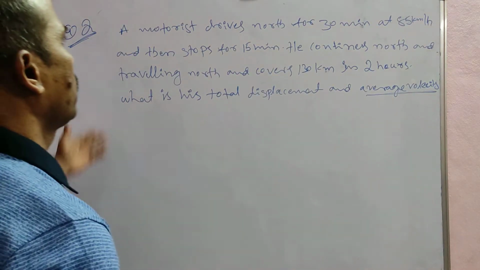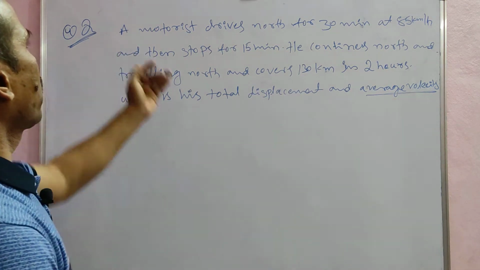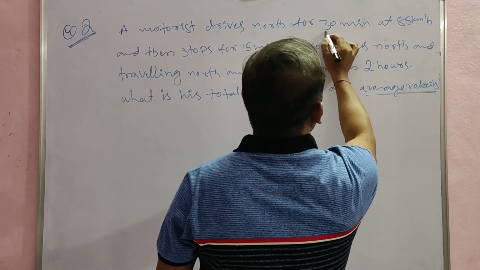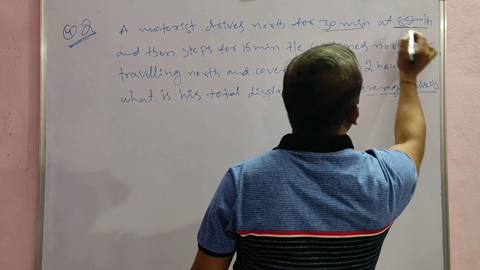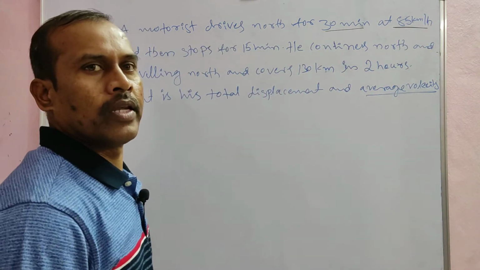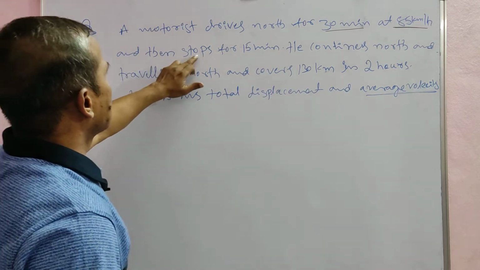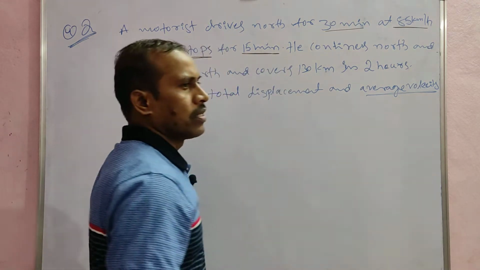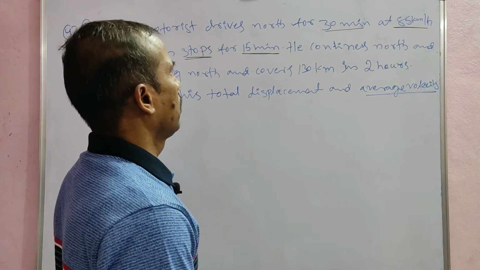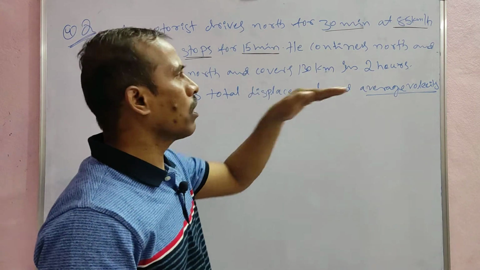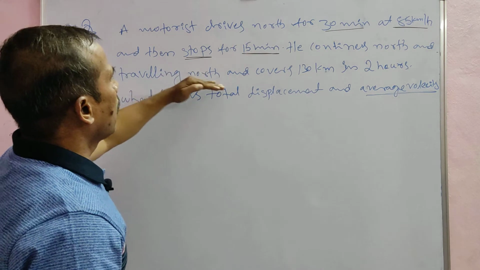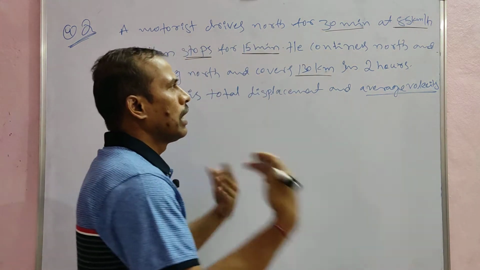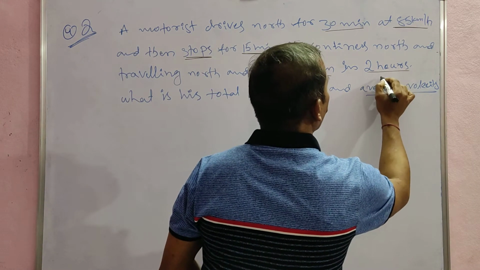Now your question is, second question here, a motorist drives north for 30 minutes at 85 kilometers per hour and then stops, okay, for 15 minutes, second time here 15 minutes. He continues here north and traveling north and covers 130 kilometers, in time here 2 hours.